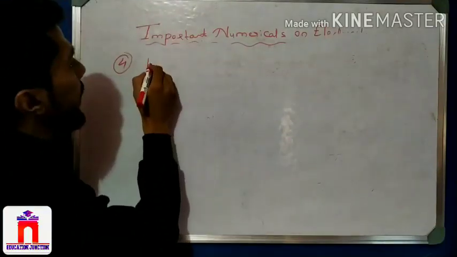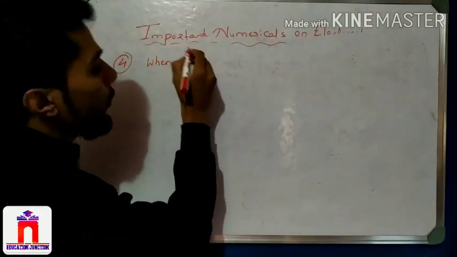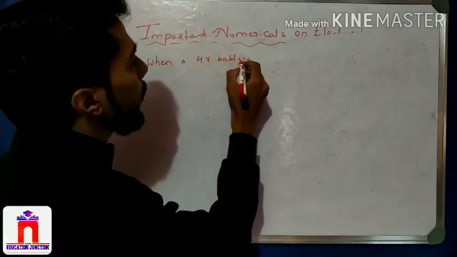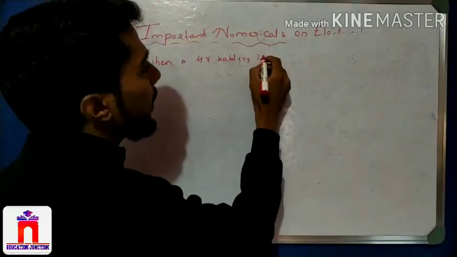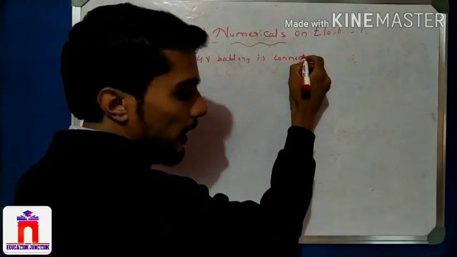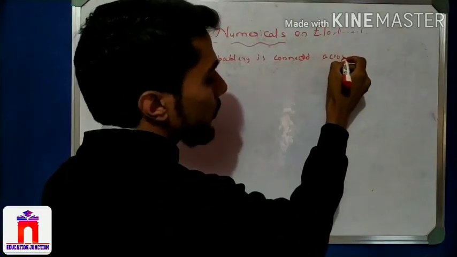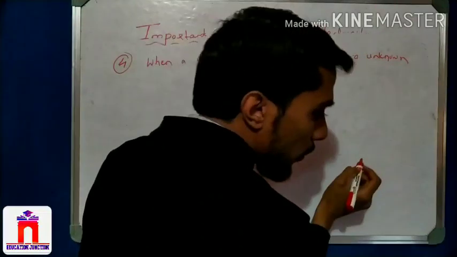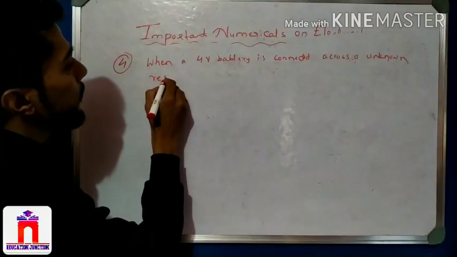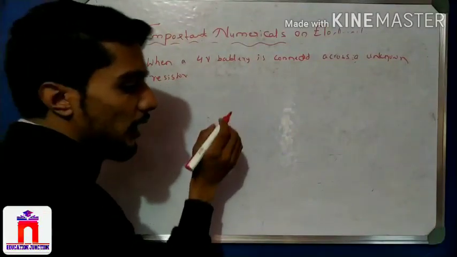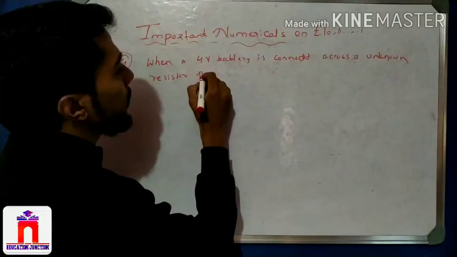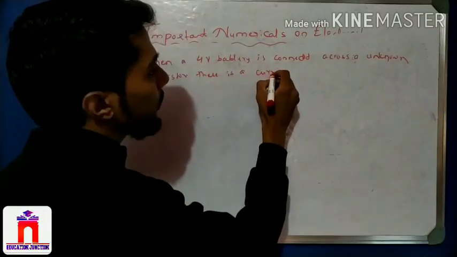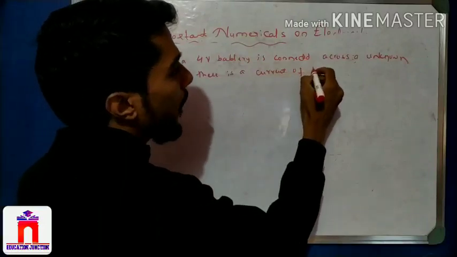When a battery of 4 volt is connected across an unknown resistor, unknown means what? Unknown resistance. There is a current of 100 milliampere.